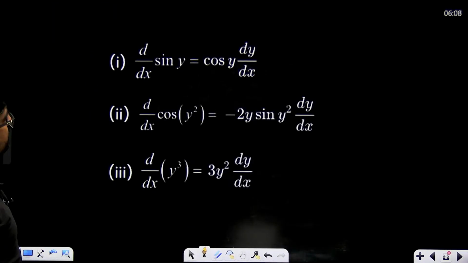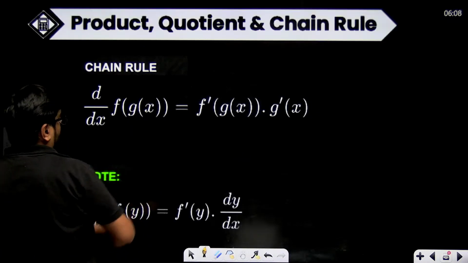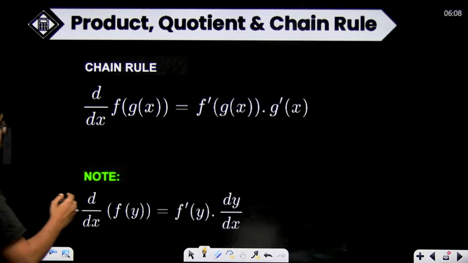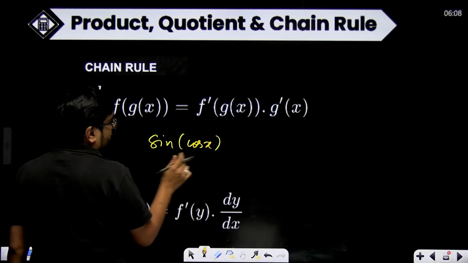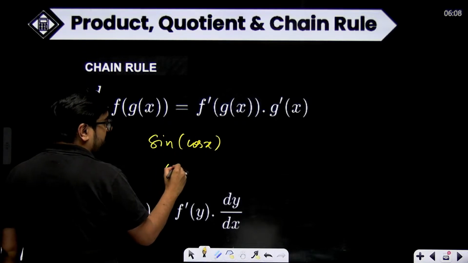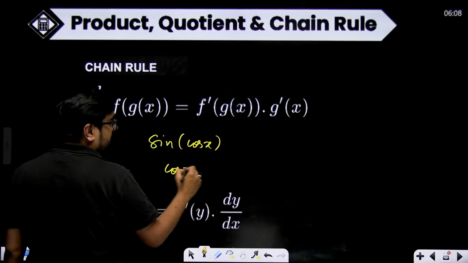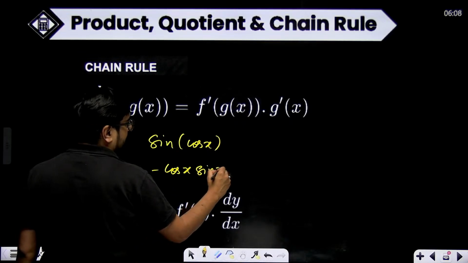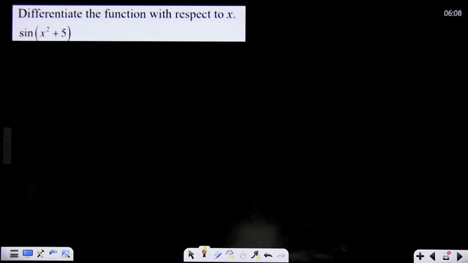Are there some examples? No, these are not examples. Suppose you have sine, and inside that you have cos x. So first you will take the outer function's derivative, that means the sine derivative, which will be cos x, and then the inner function's derivative, this is the inner function, which will be minus sin x. So it will become minus cos x sin x. This is what your chain rule is. Let's see if we have some examples. Yes, this is an example of chain rule.